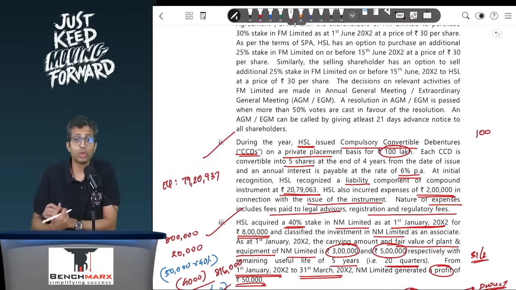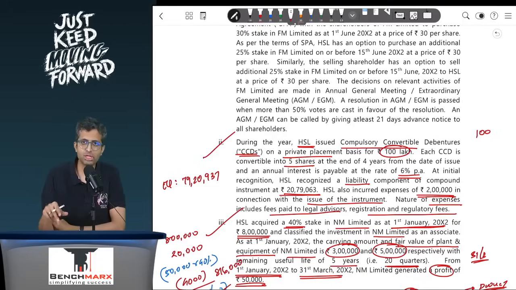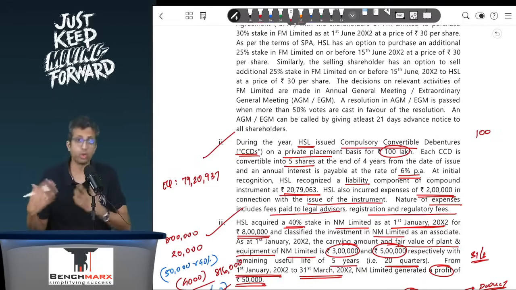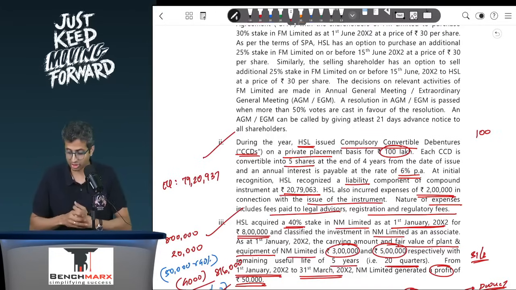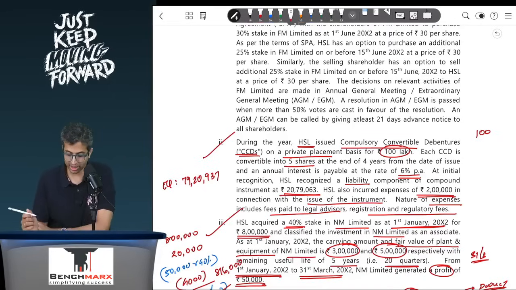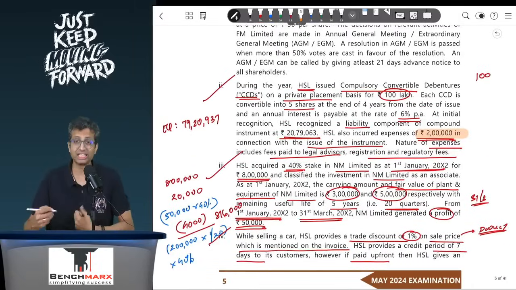What do you do? Well, we need to deduct these issue expenses, but from what? Well, from the liability component as well as the equity component. In what ratio? Well, in the ratio of the values had there been no transaction cost. So, your liability component is 20 lakhs. Your equity component is around 79.2 lakhs, and hence this transaction cost of 2 lakhs has to be split between the liability and the equity component in this particular ratio.